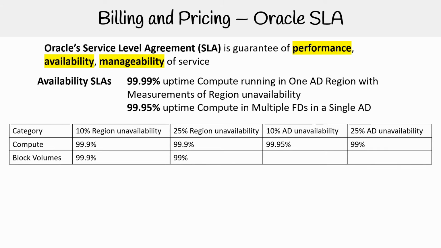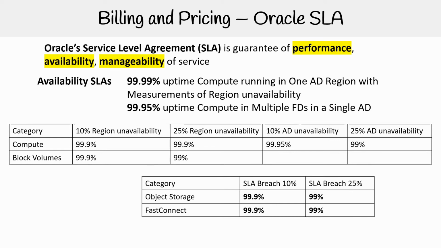So for region unavailability, you're going to see that it's 99.9%. For region unavailability, for compute, it's 99.9, but for block volumes, it's 99. And then for availability domains unavailability at 10 and 25, we get that 99.95% and the 99, which is described up in that area above, right? Now, for some other services under availability, for object storage and FastConnect, it's 99.9 and 99% for 10% and 25% respectively. You're going to see those numbers repeated. So there's just that one exception with compute, where it's a bit more complicated.